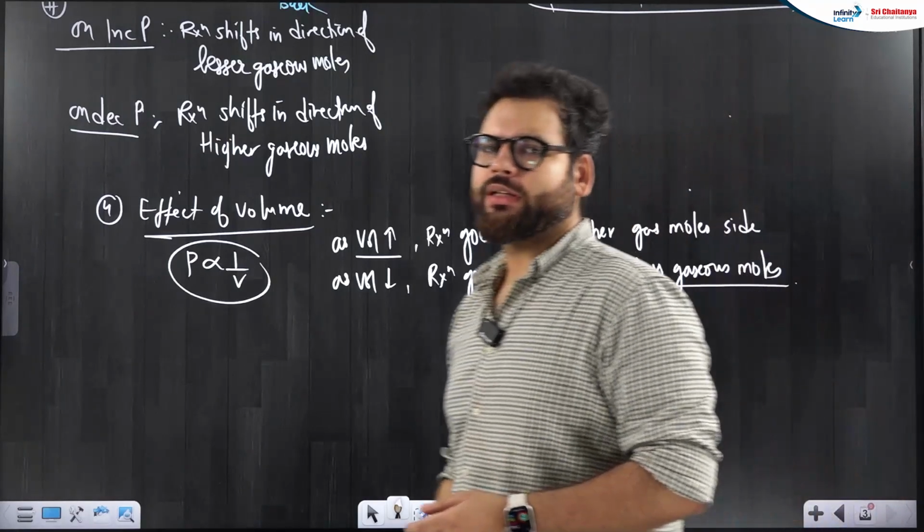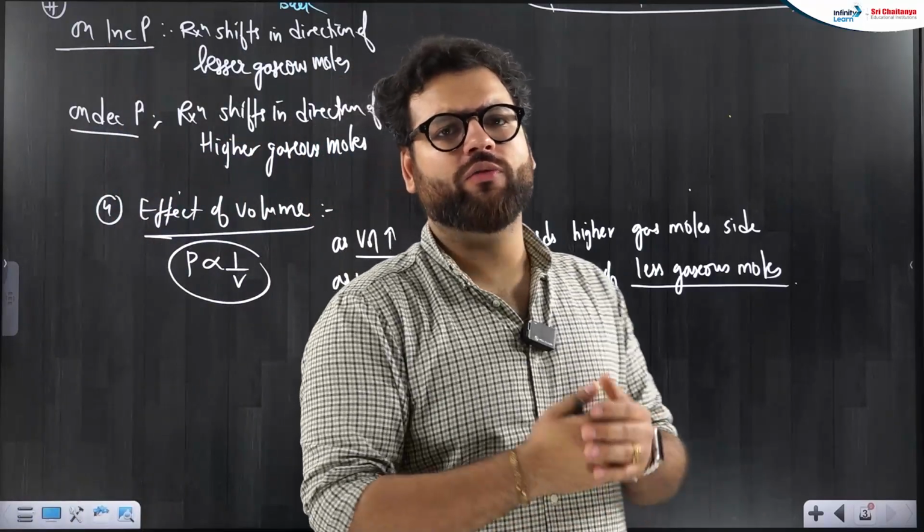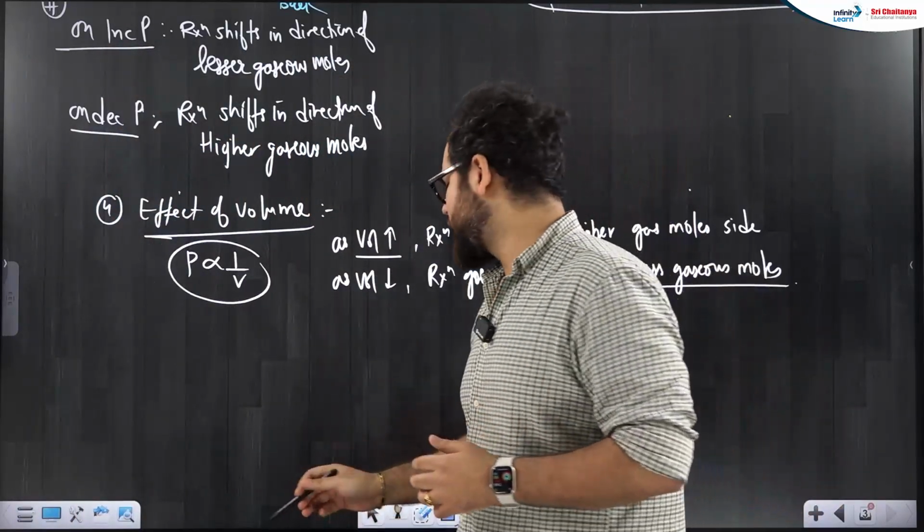Okay, beta. I hope it is clear to everyone. This is about the fourth factor. So, effect of volume is just reverse of effect of pressure.